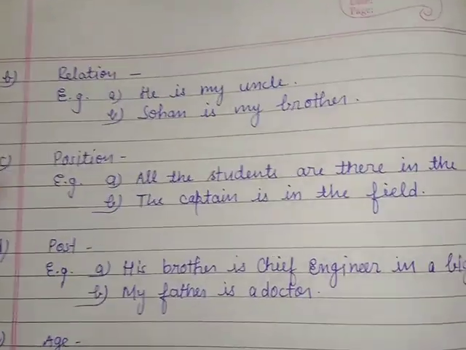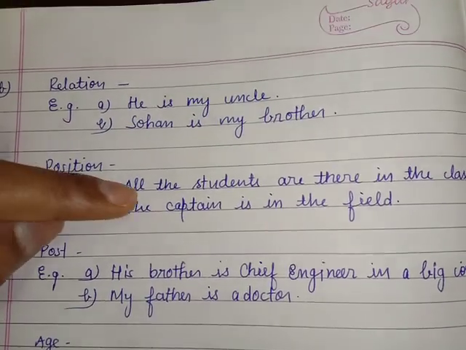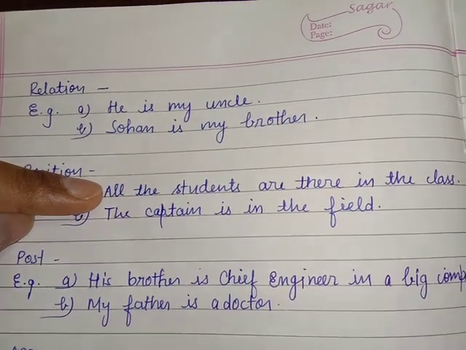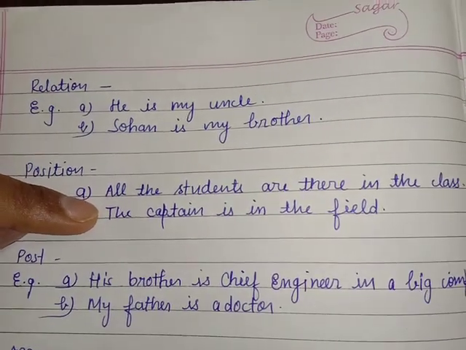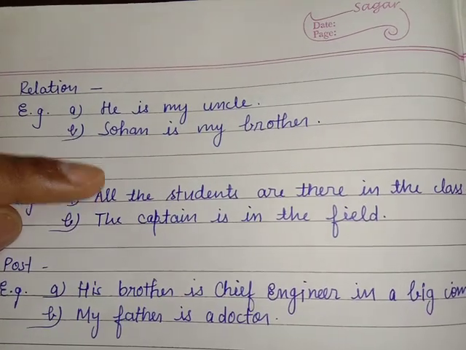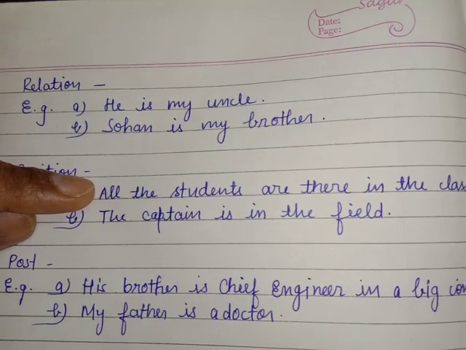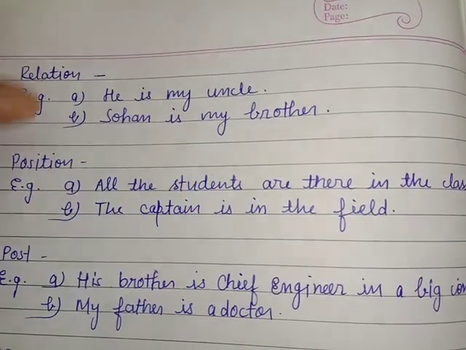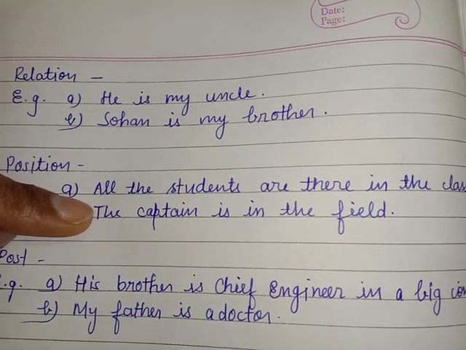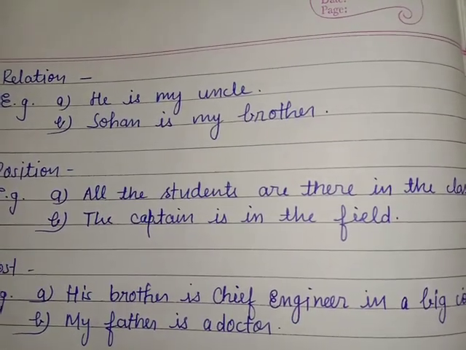The next one is position. It shows the position where we are. All the students are there in the class. Next, the captain is in the field. So in both sentences you can see that position is shown here, as students are in the classroom, and the captain is in the field. So it shows the position where they are.